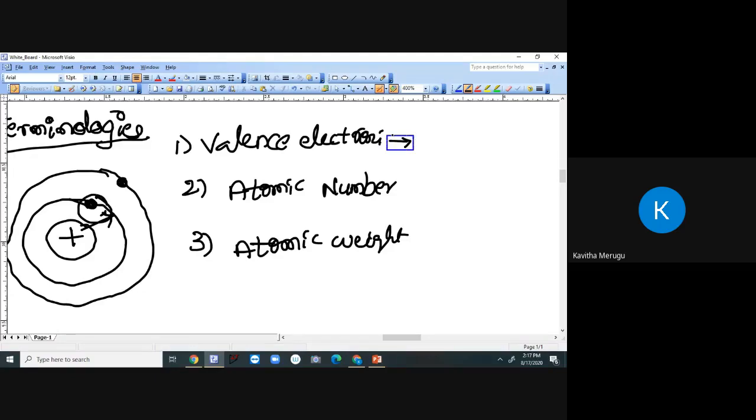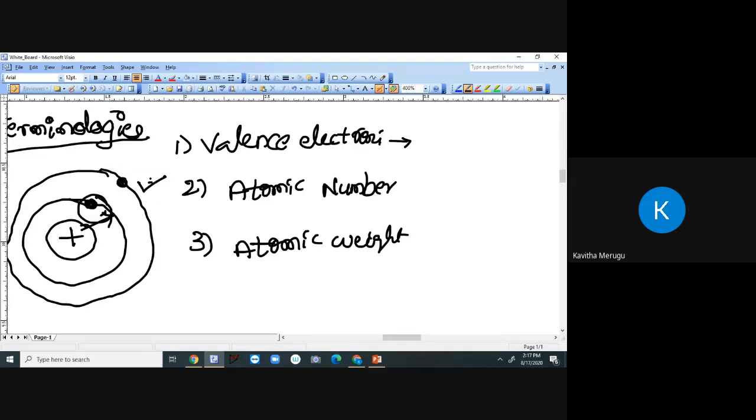Now, what is meant by valence electron? The electrons which are existing in the outermost orbit are called valence electrons.